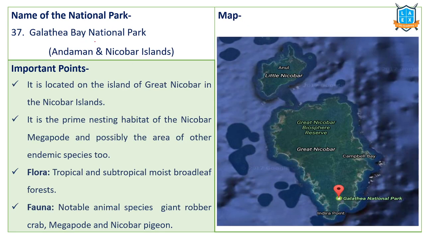Next one, Galathea Bay National Park. Very, very important. This is in news. This is located in Great Nicobar Island. This last point is called Indira Point. This is under submergence now. This bay is known as Galathea Bay. This national park is known as Galathea National Park, located on the Great Nicobar Island.